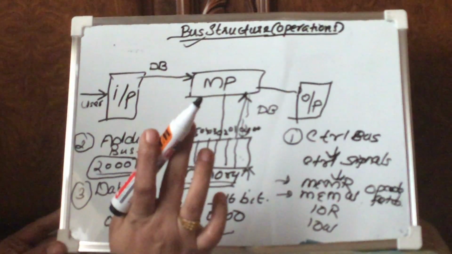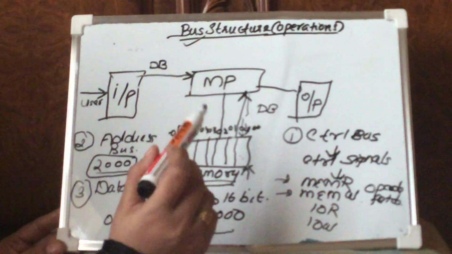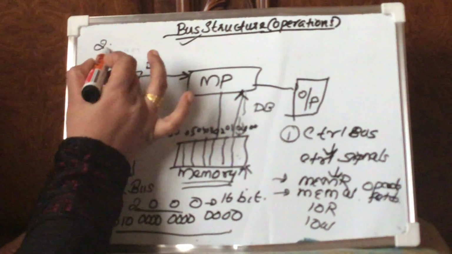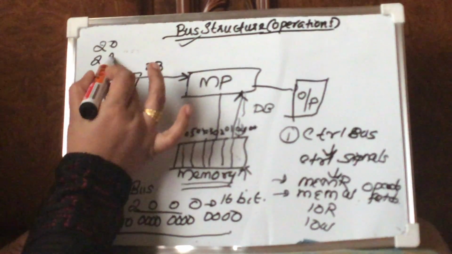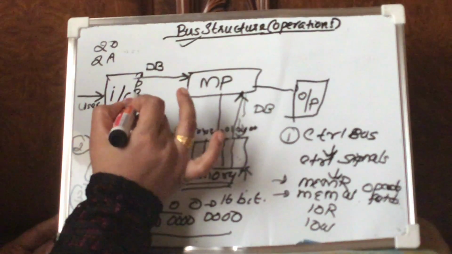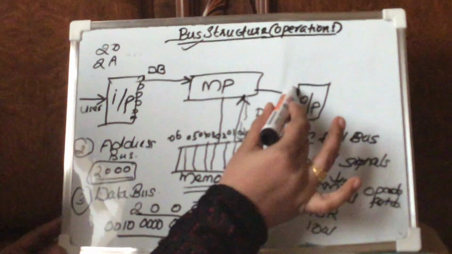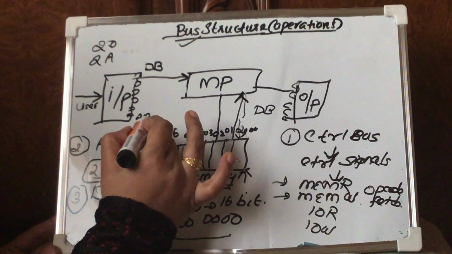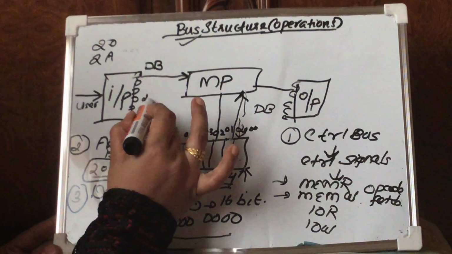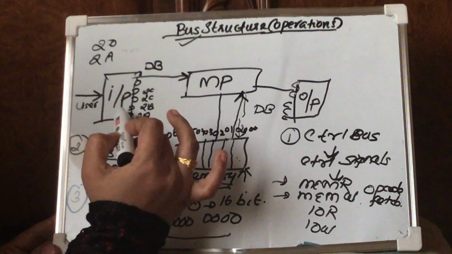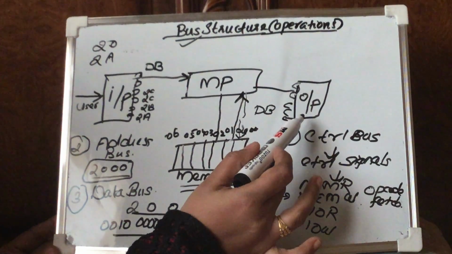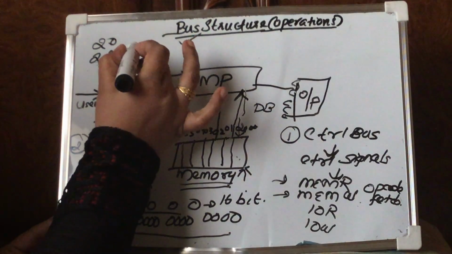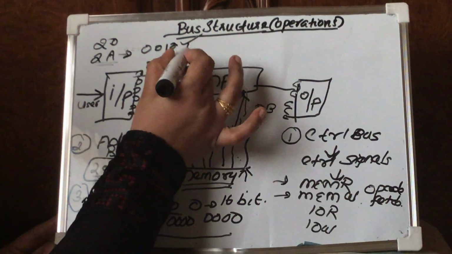That means 8-bit addressing is quite sufficient to represent the addressing scheme of input units as well as output units. For example, 20 is quite enough, or 2A is quite enough. They have various address locations like that. For example, if 2A is the first address location, then 2B, then 2C, these are all address locations. So the input and output devices have addressing of only 8 bits. How did it become 8 bits? For 2A, how can you write it in 8 bits? 0010, 1010.